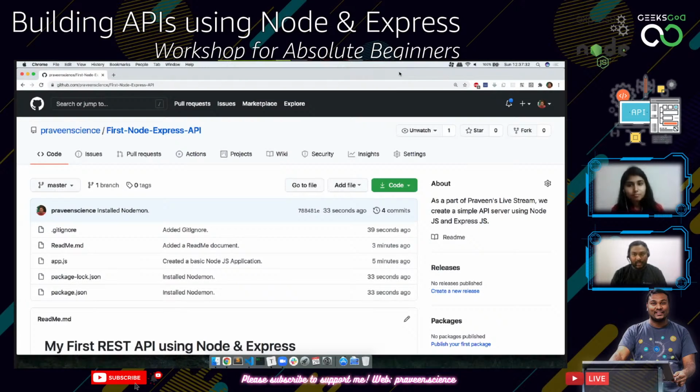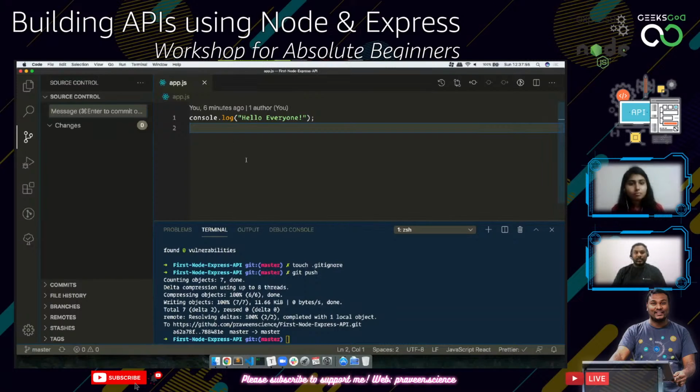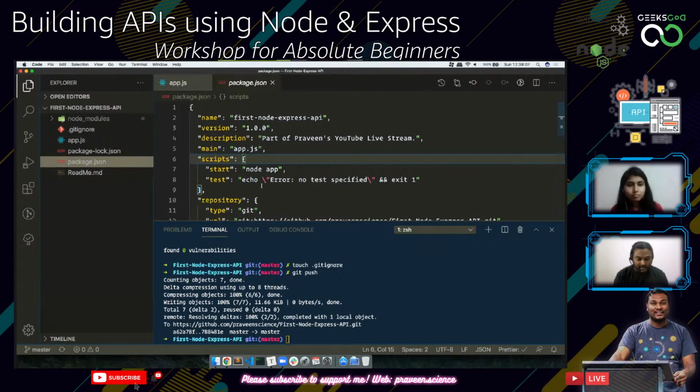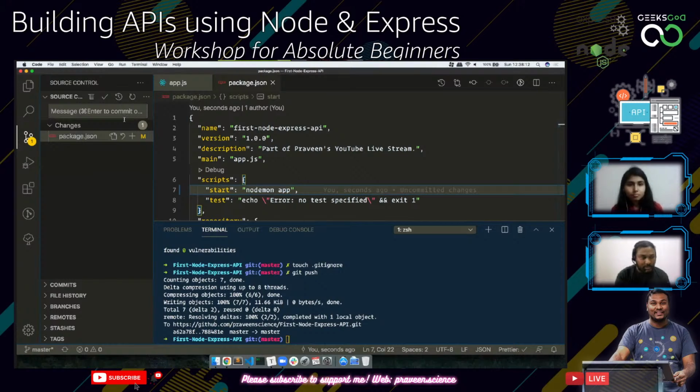Now, the first thing that we are going to do is, we need to install Express.js. Before that, what exactly is Express.js? Express.js is a web server. Right now, we can only see all these things in the JavaScript console. Since I have installed nodemon, the first thing I'm going to change is the start script needs to use nodemon. So now the start script uses nodemon instead of node.